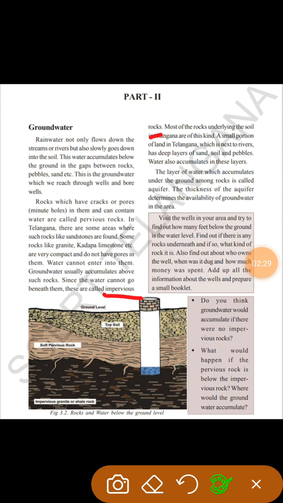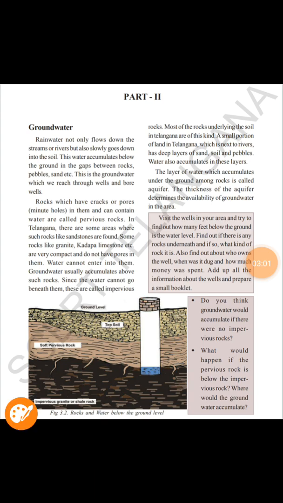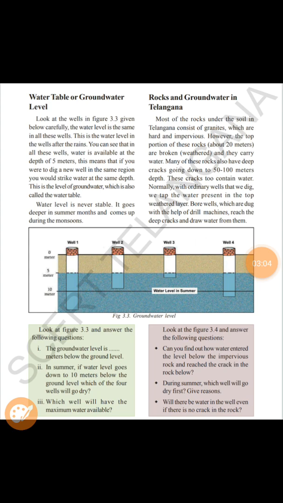But in some areas, like rivers, even nearby the river we find sand, soil and pebbles, near the river and under the river layer. The layer where water accumulates under the ground among rocks is called the aquifer. Aquifer means that which has water. The thickness of the aquifer determines the availability of groundwater in that area. So where the rivers are, we can find groundwater in the Telangana region.